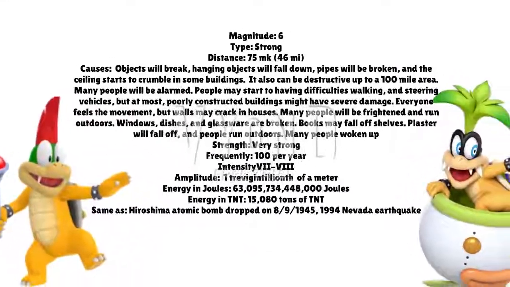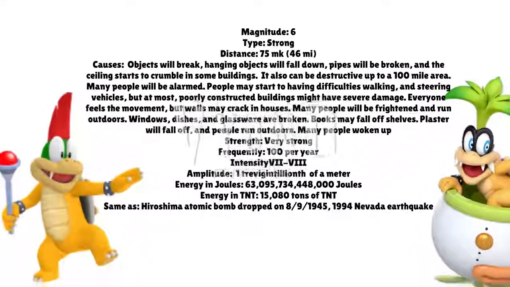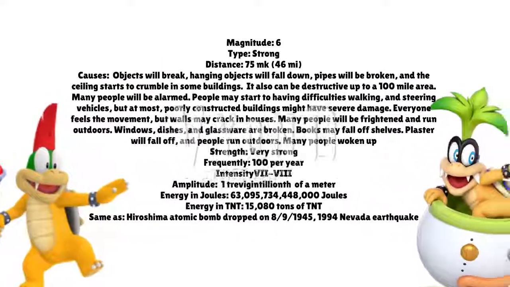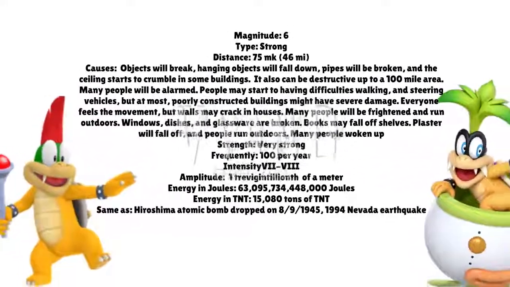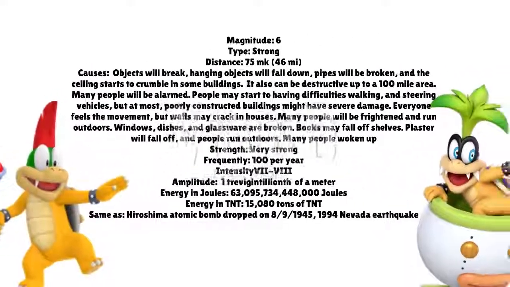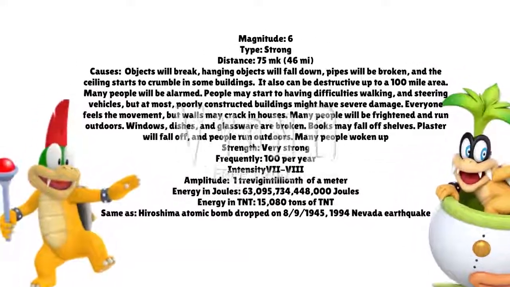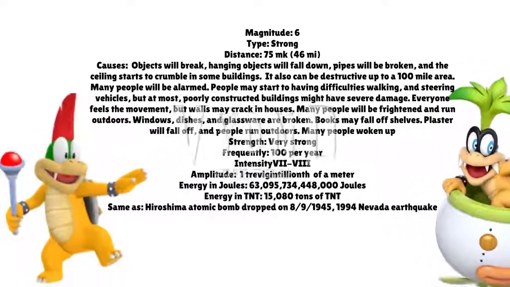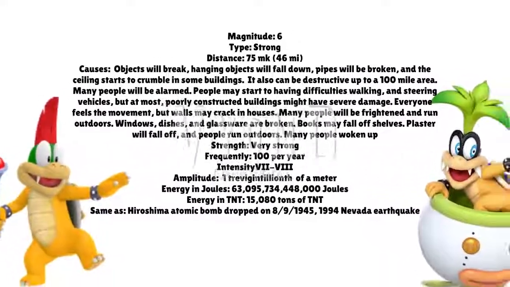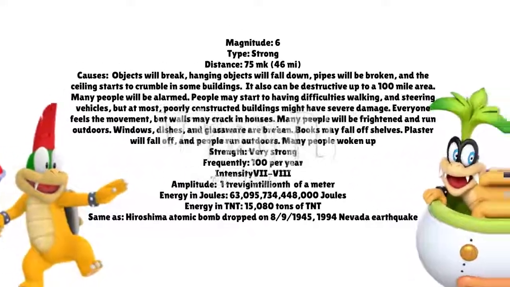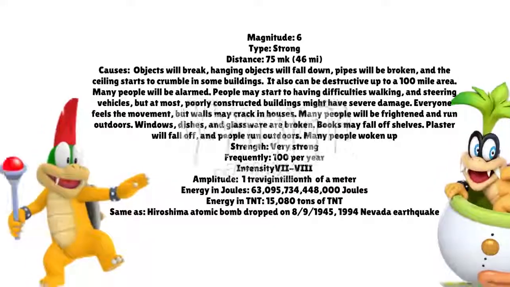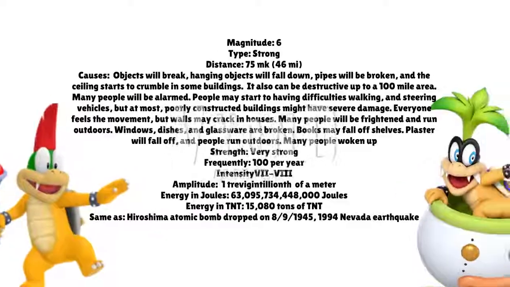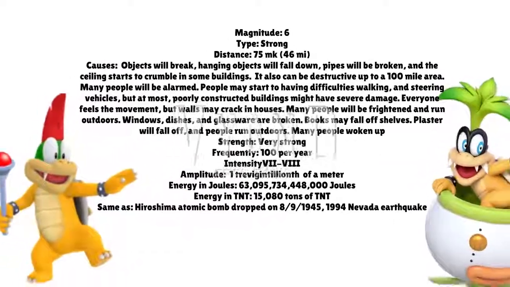If an earthquake has a magnitude of 6, its distance is 75 kilometers, or 46 miles away. Heavy furniture overturns, and there could be damage to buildings, but not very strong buildings. Objects will break, hanging objects will fall down, pipes will break, and the ceiling starts to crumble in some buildings. With a Richter scale magnitude of 6, and with a Mercalli intensity of 7 to 8, it would be a strong earthquake that can be destructive up to a 100-mile area. The strength is very strong. Many people will be alarmed. People may have difficulty walking and steering vehicles, and poorly constructed buildings might suffer severe damage.